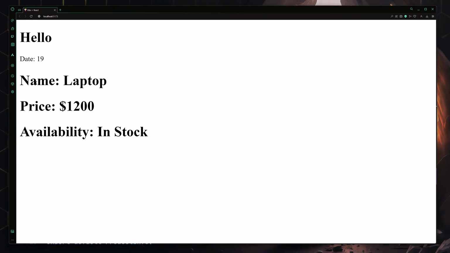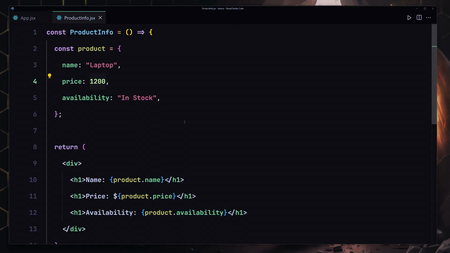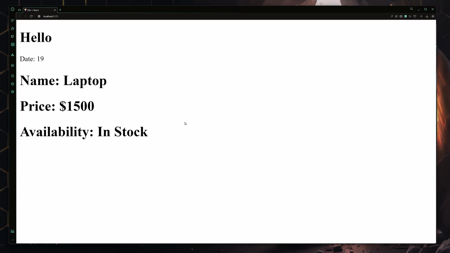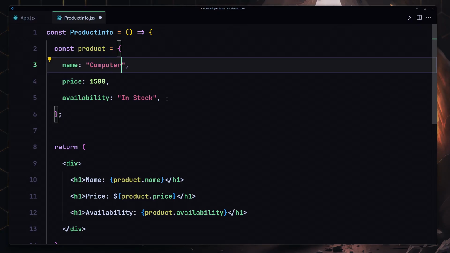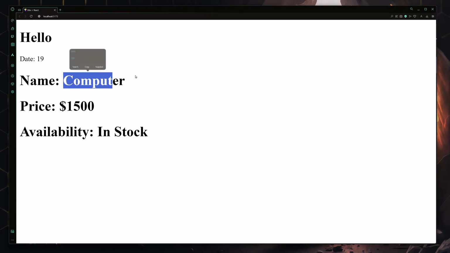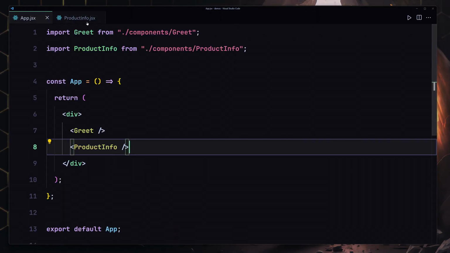And now we are getting the name of the laptop, also the price, and also the availability, which is now set to in stock. So now if I change any of these values, so instead of 1200, I'm going to change that to 1500. Now it's going to totally render there dynamically. And we can also change that to computer instead. And now it's going to give us a computer. Okay, so yeah, that was our challenge about the dynamic content.